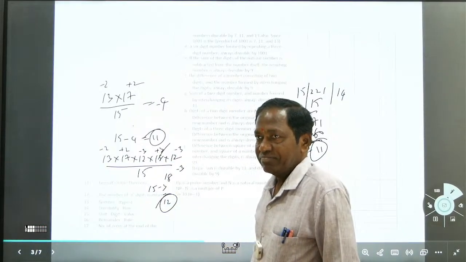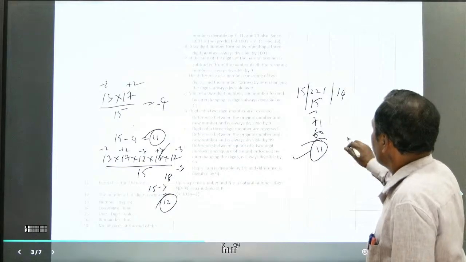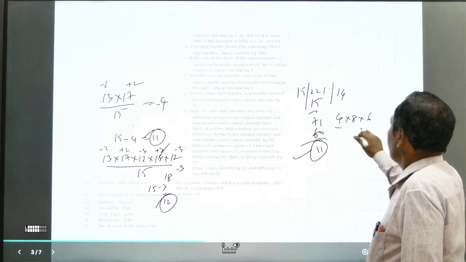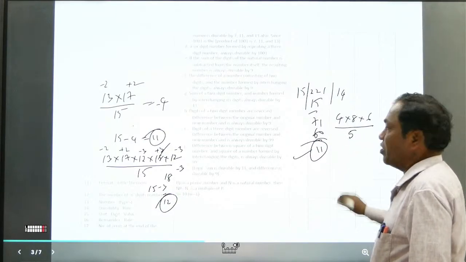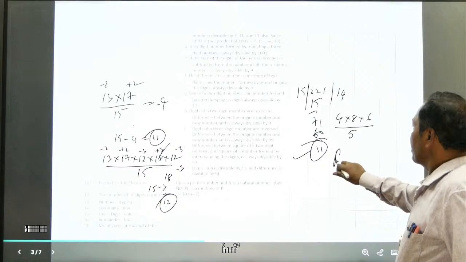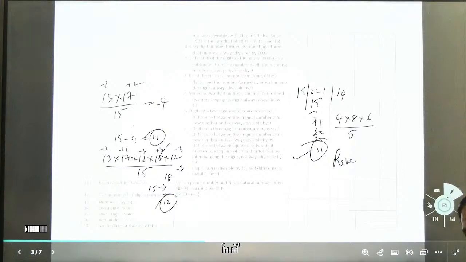And here you can take like 4 into 8 into 6 by, let us take 5, small. What is the remainder? What is the remainder? In the upcoming days, I will give some more questions on this topic. 2 is the remainder.